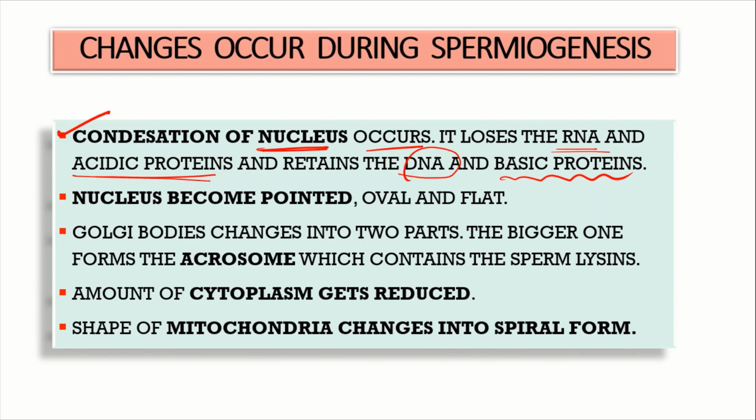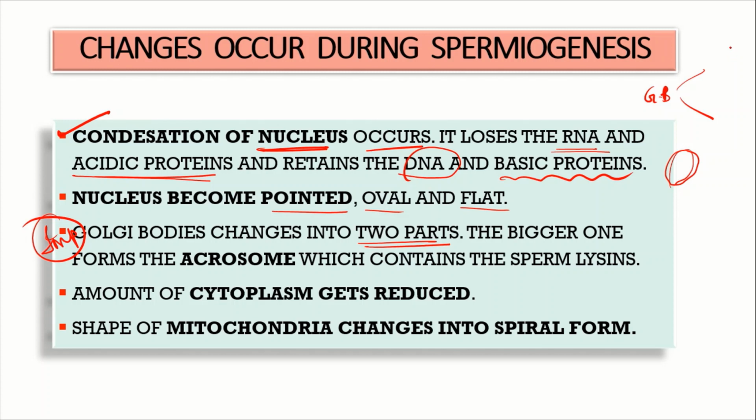Now the nucleus will be condensed and then the shape of the nucleus will be changed. It will be changed into a pointed, oval and flat shape. Then the Golgi bodies, very important point. The Golgi bodies inside the spermatid will fragment into two parts. One is a bigger part and one is a smaller part. The bigger one will form the acrosome.